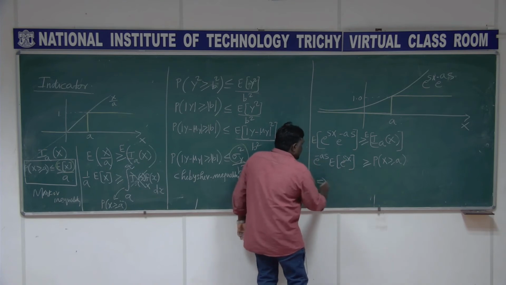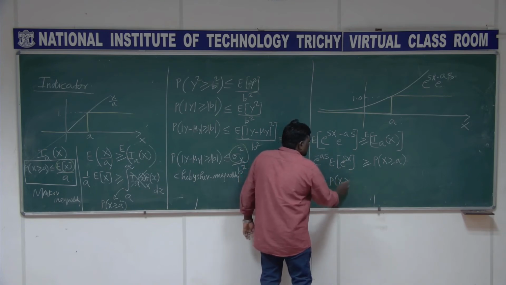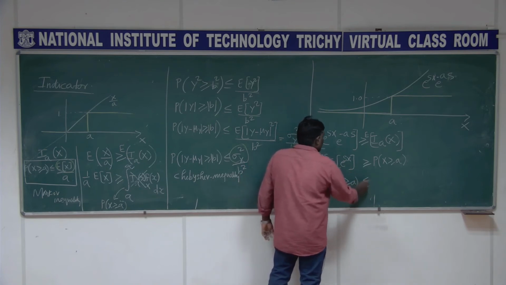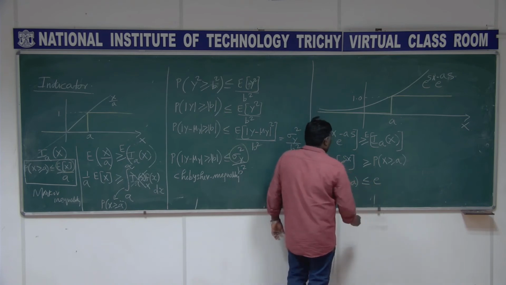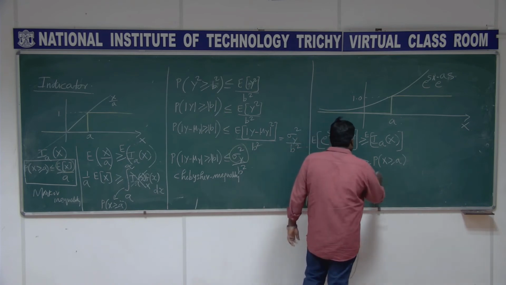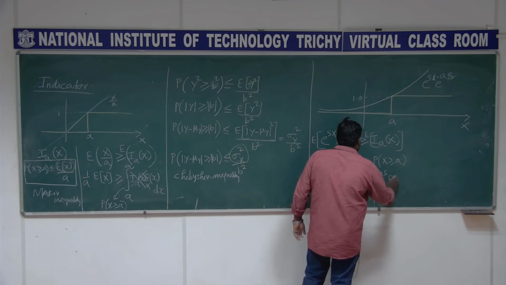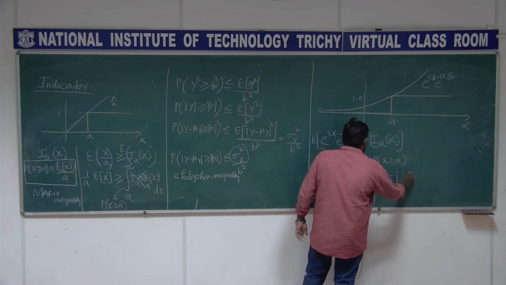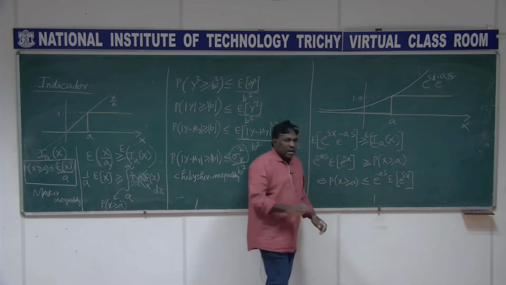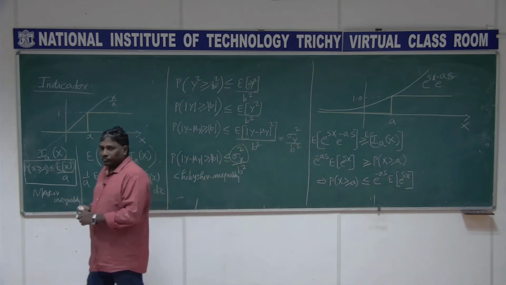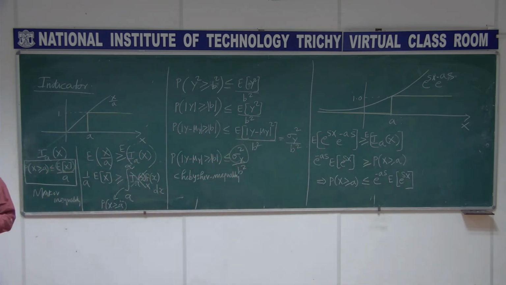This implies probability of x greater than or equal to a is less than or equal to e power minus as times expectation of e power sx. You see how the bounds are written in the right hand side.